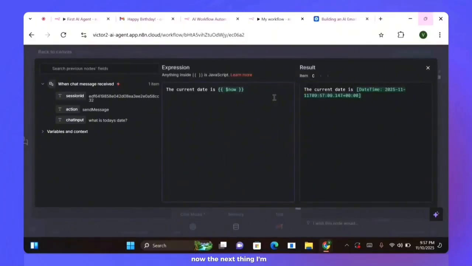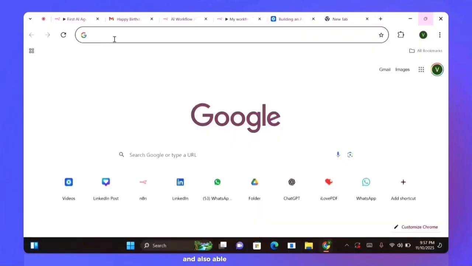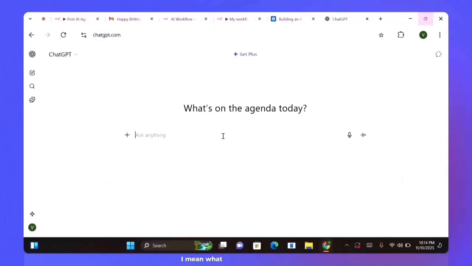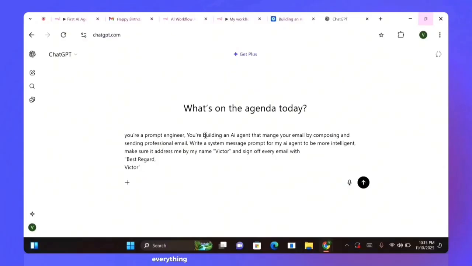Now the next thing I'm going to be doing is configuring my AI agent to be more super intelligent, whereby it's going to recognize my name and also recognize its role, I mean, what it is actually doing, its duty. Everything still boils down to the system message. We're going to add the prompt telling the AI agent what it's going to be doing and how it's going to do it. To make it easier, you can use ChatGPT to compose that prompt.